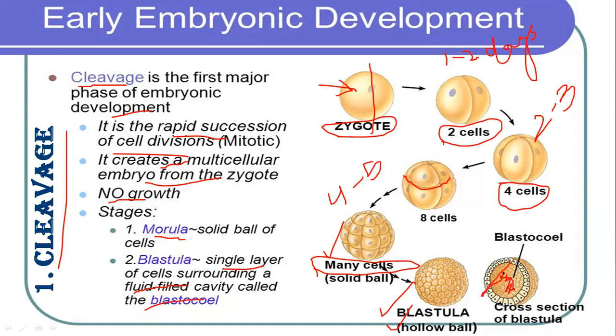That is called the blastocoel, the cavity of the blastula. This all happens by the process of cleavage, and after 6 to 8 days we are going to see this type of structure.